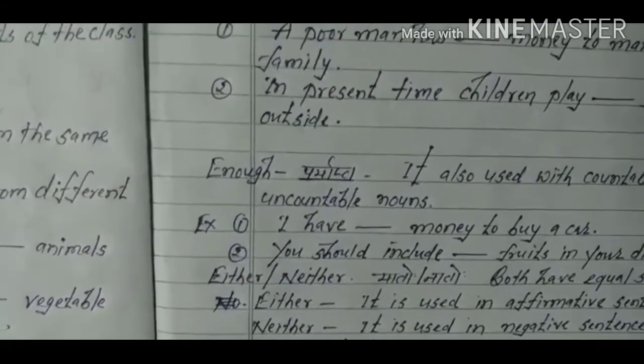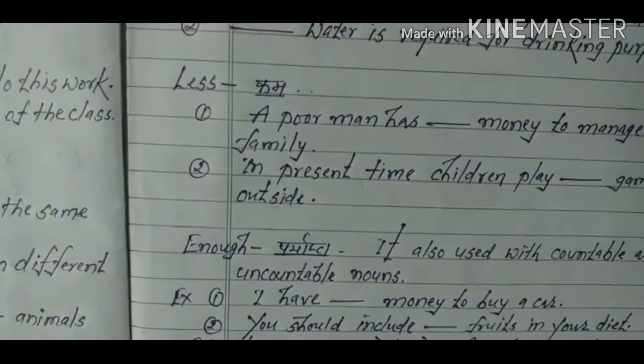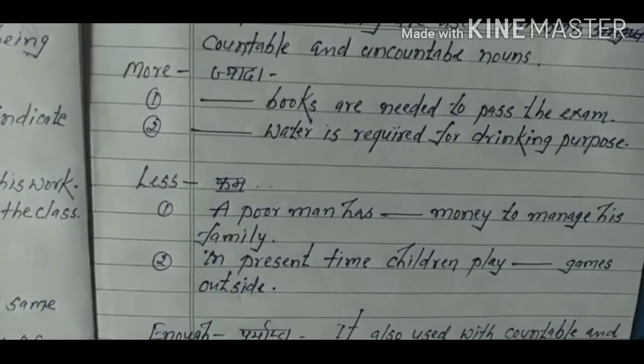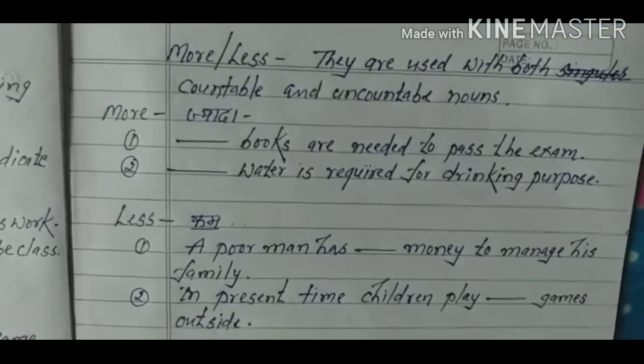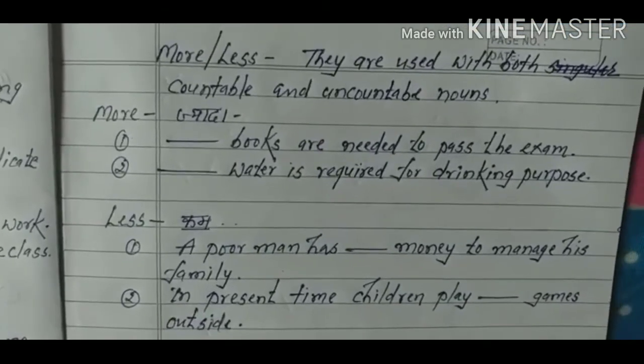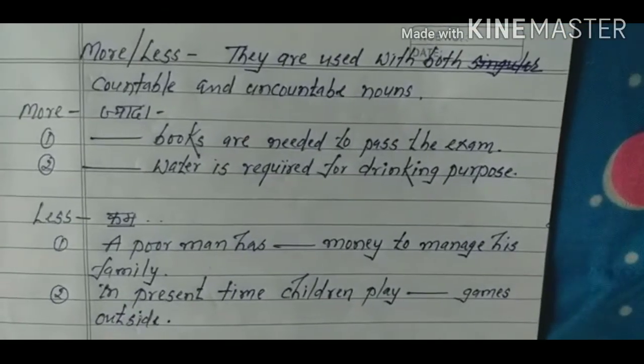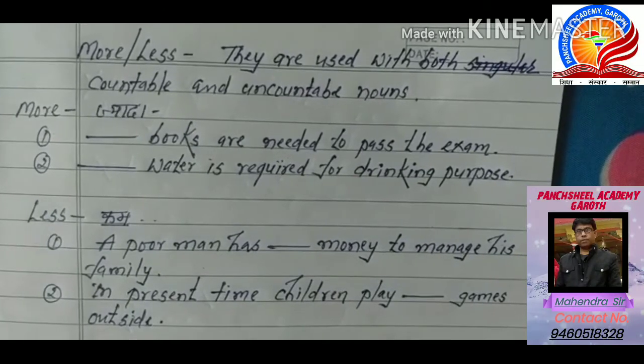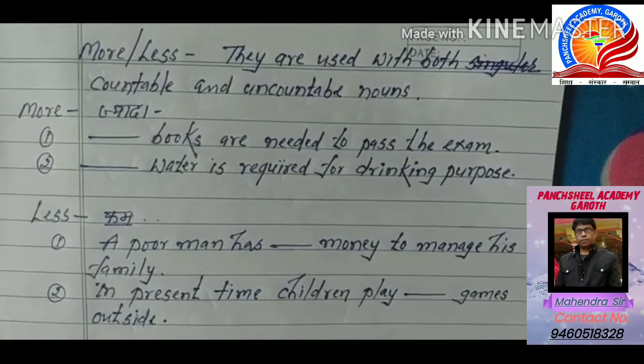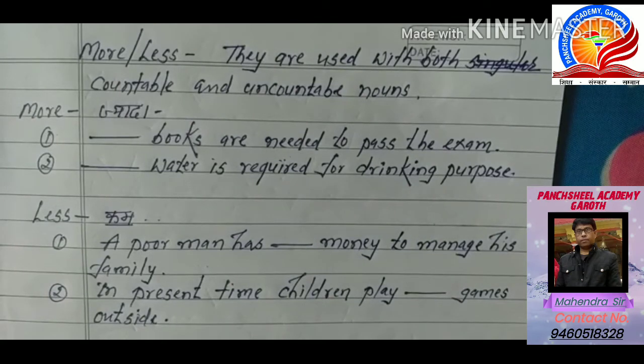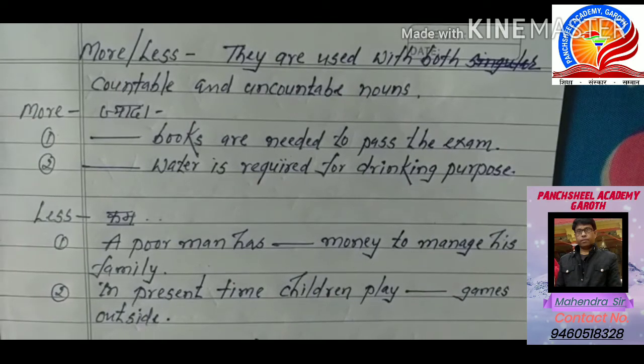Now see the use of more and less. More and less are used with both countable and uncountable nouns. More means ज़्यादा. It doesn't matter if they are countable or uncountable.